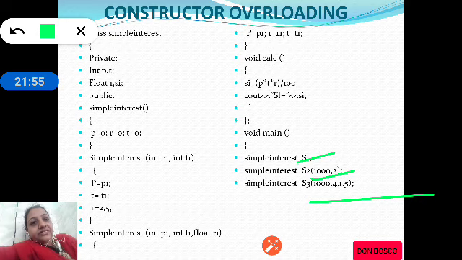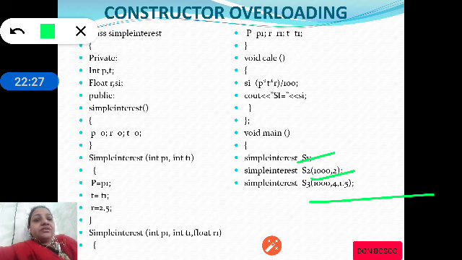There are 3 constructors. The compiler may have confusion as to which constructor it has to execute. What it will do is match the number of arguments and then the corresponding constructor gets executed. As you see, in the first constructor there are no arguments, therefore when S1 is created, the constructor with no argument is executed.